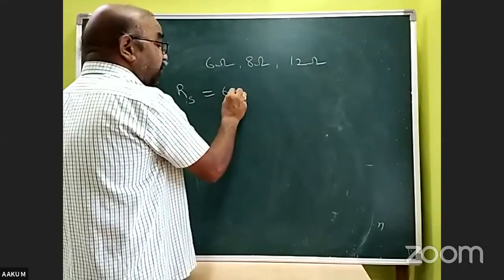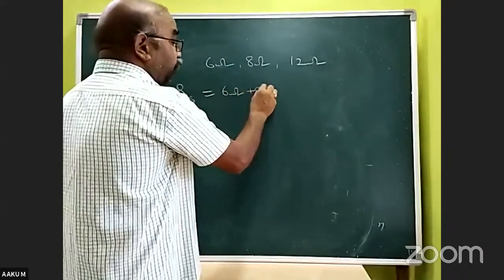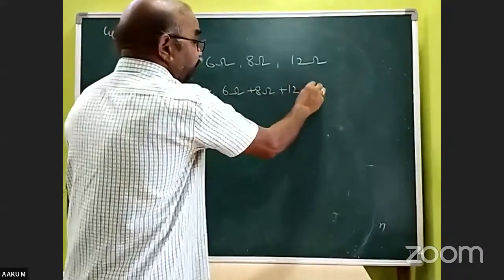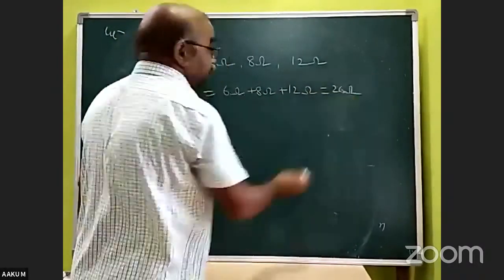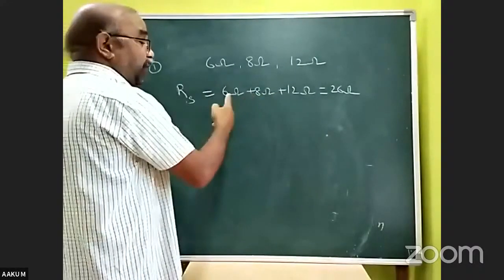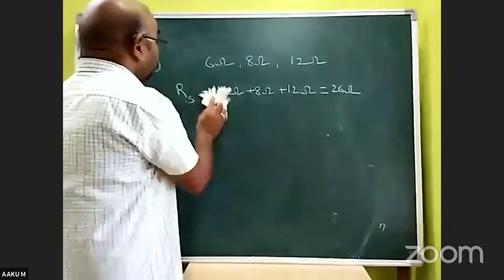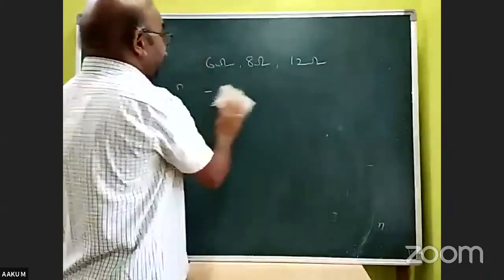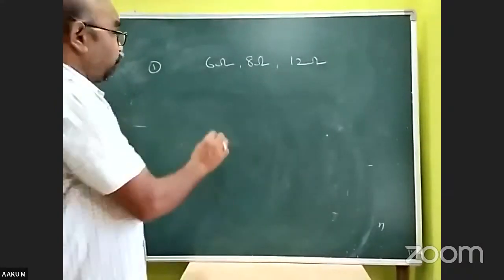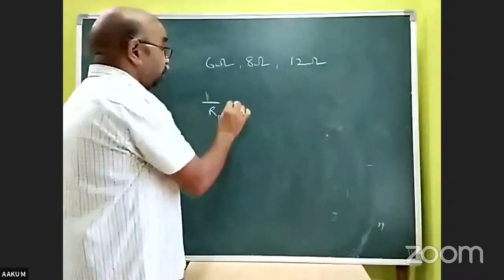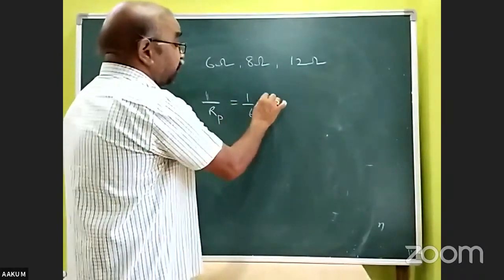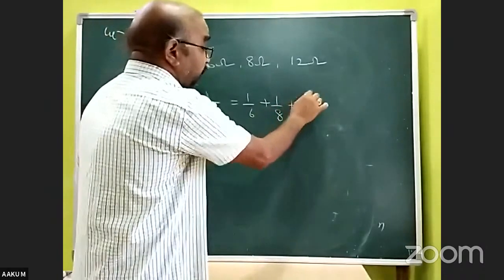So 6 ohms plus 8 ohms plus 12 ohms, that is 26 ohms, isn't it? 12 plus 8, 20 plus 6, 26. If these are connected in parallel, 1 by resultant resistance in parallel is equal to 1 by 6 plus 1 by 8 plus 1 by 12.